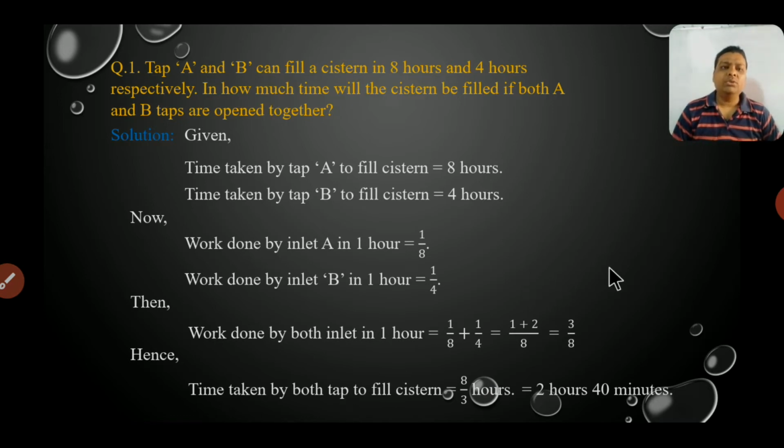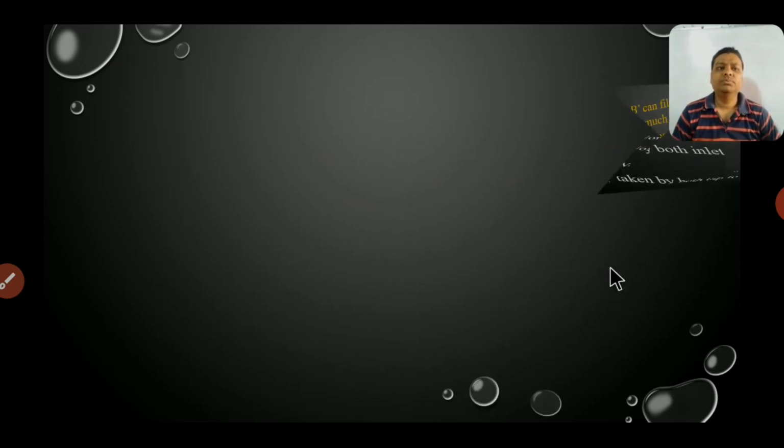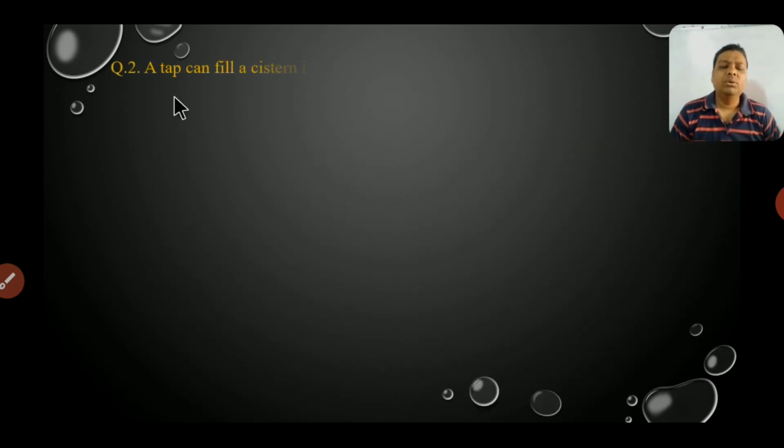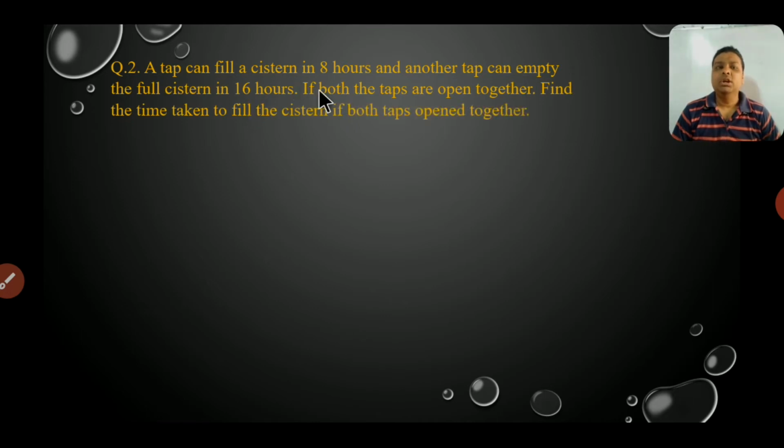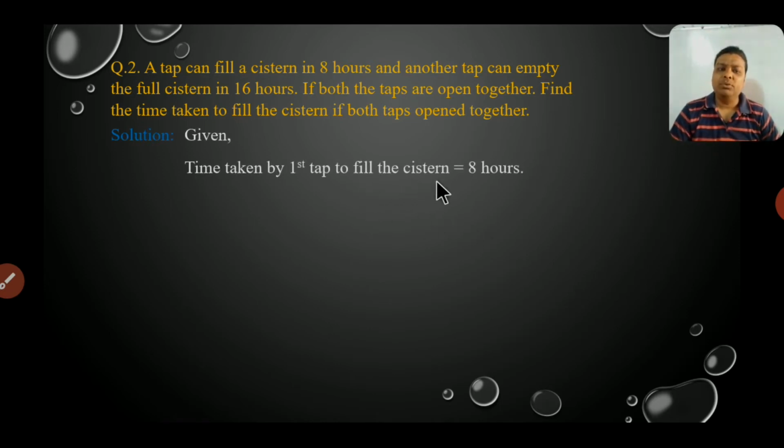Okay. Now students, let's solve another question. The next question is: a tap can fill a cistern in 8 hours, but another tap can empty the full cistern in 16 hours. We have to find, if both the taps are open together, how much time it will take to fill the cistern. So at first we will write what is given. The time taken by the first tap to fill the cistern is 8 hours. Then the time taken by the second tap to empty the cistern is 16 hours.